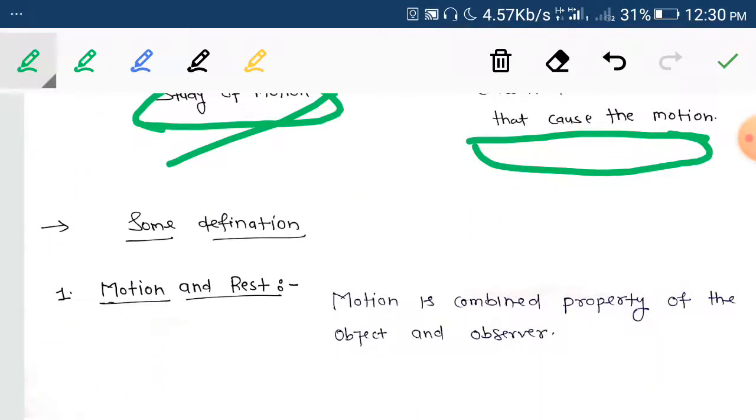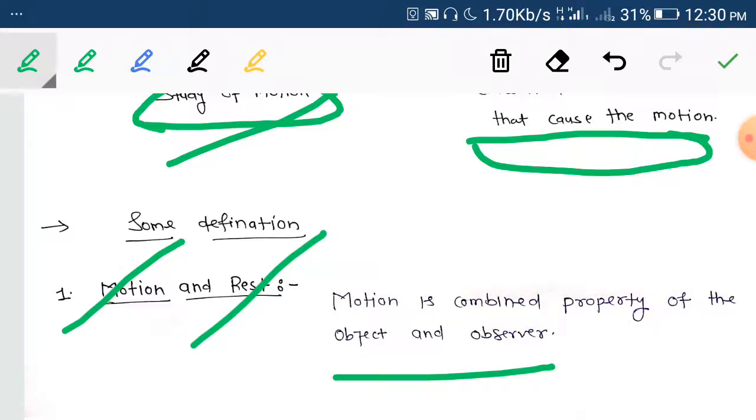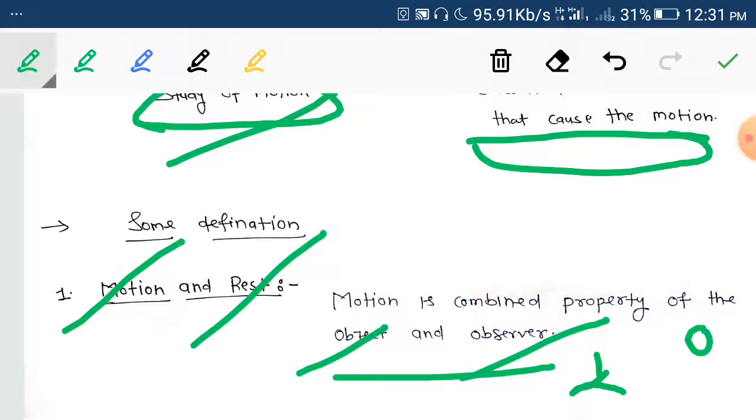There are some definitions. What is motion and what is rest? Motion is a combined property of the object and observer, means it is not a single property. It depends on both object and observer. Without an observer, motion is undefined. If the location of the particle changes with respect to the observer, then the particle or object is in motion. If it does not change its location with respect to the observer, then the particle or object is at rest. Okay, simple.